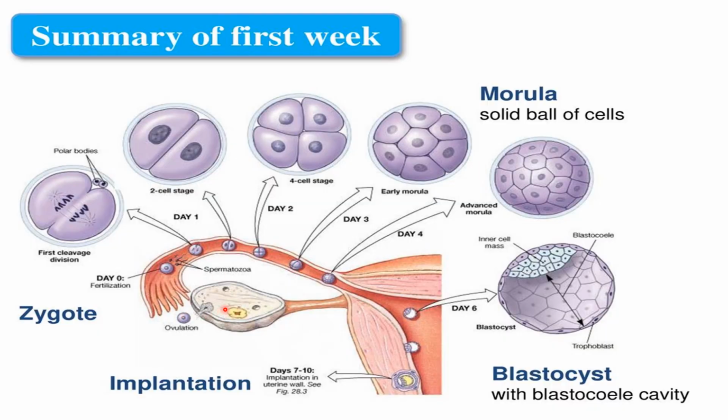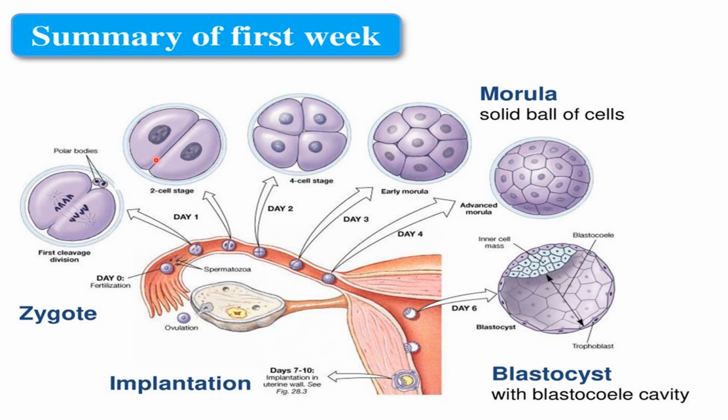Let us briefly revise the events occurring at the first week of intrauterine life. So, initially, the secondary oocyte arrested in metaphase of second meiotic division is ovulated. It will reach the ampulla. It will get fertilized with the sperm. As soon as fertilization occurs, the second meiotic division is completed. The second polar body is released in the perivitelline space. The zygote is formed, which is covered by zona pellucida.